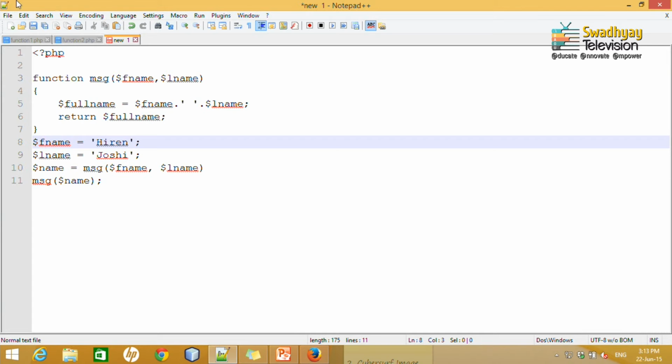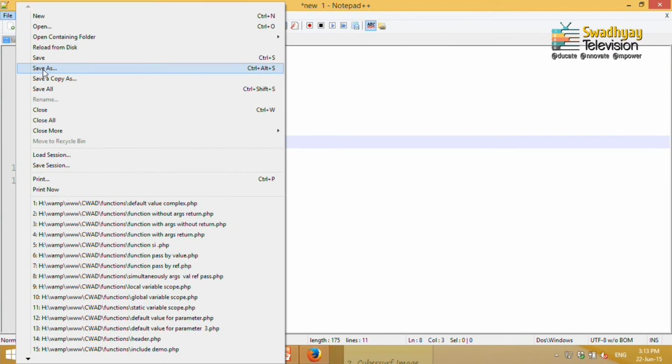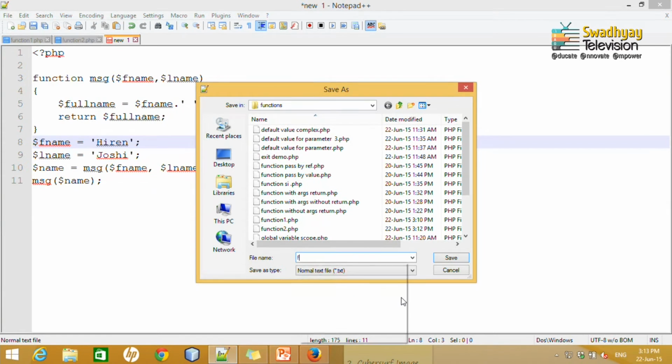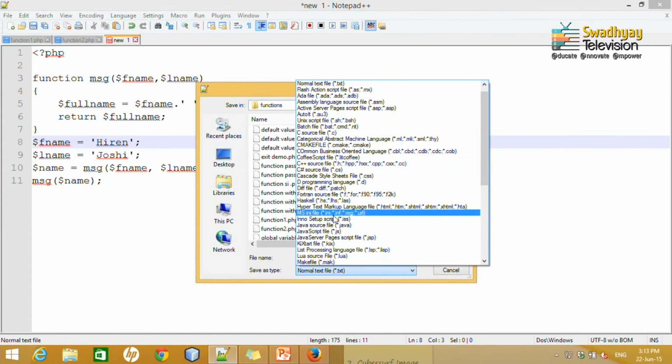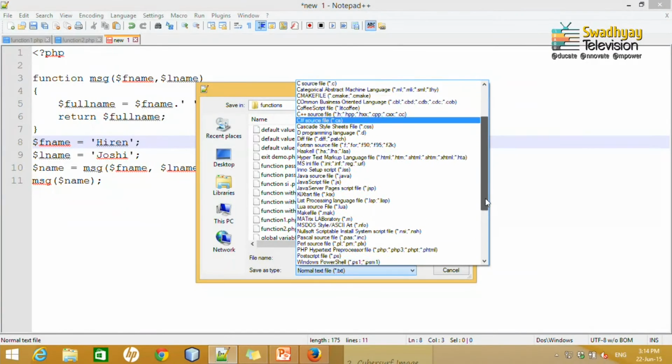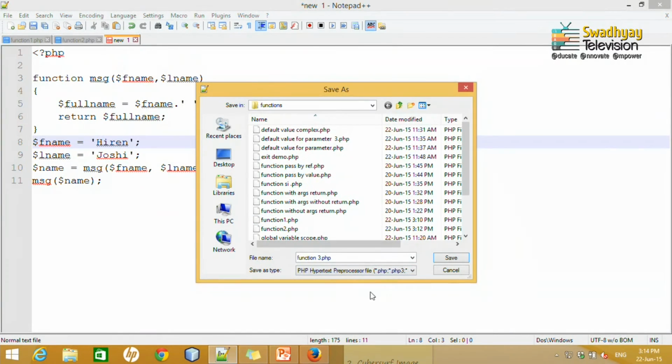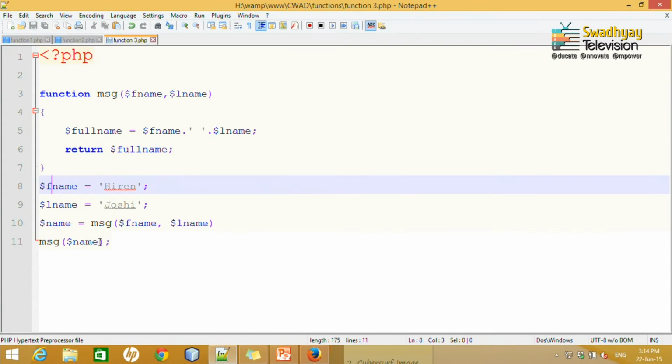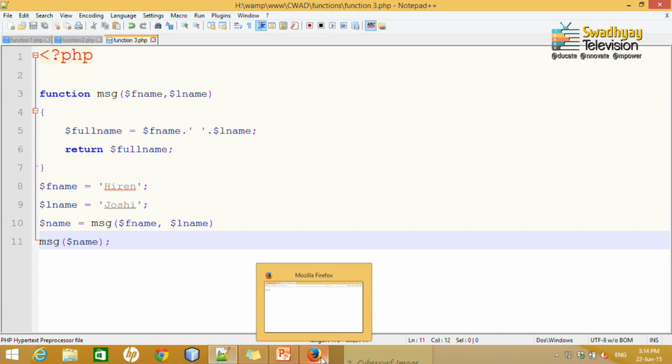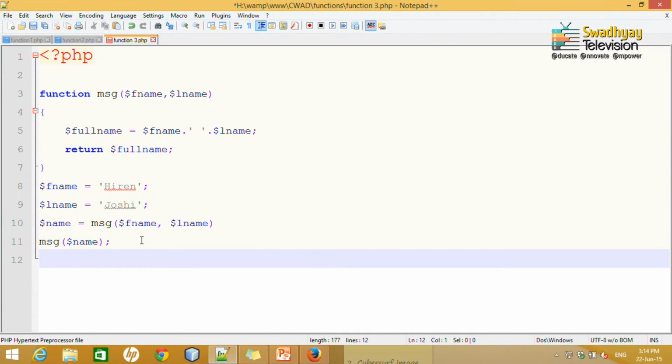You can write first also, I will show you. Let me save this file first, save as, and let me write function3 dot php. Generally, you should not give a function name as function1, function2 or function3, but for demo purposes I just write this function1, 2, 3. So, now let us run it.